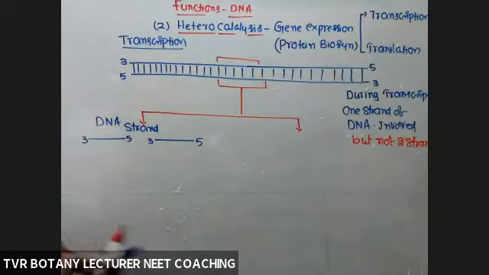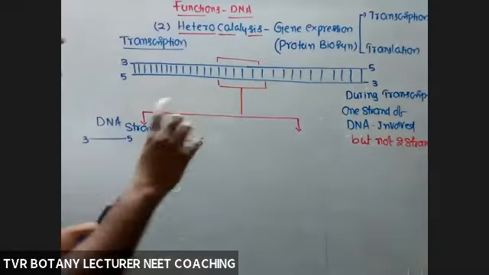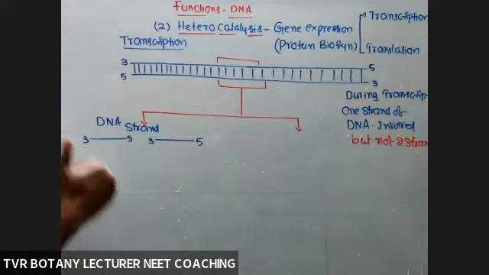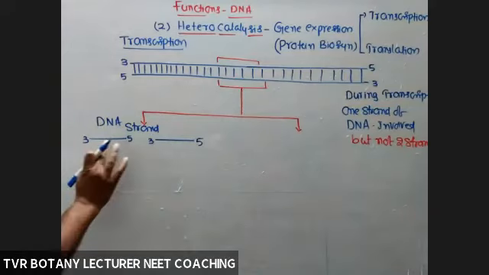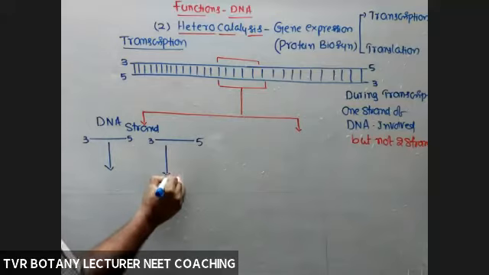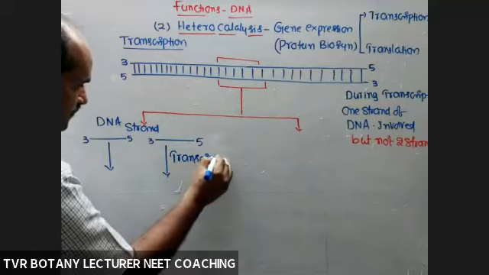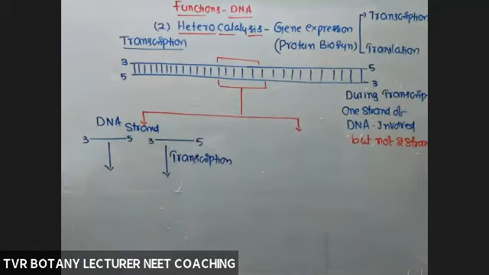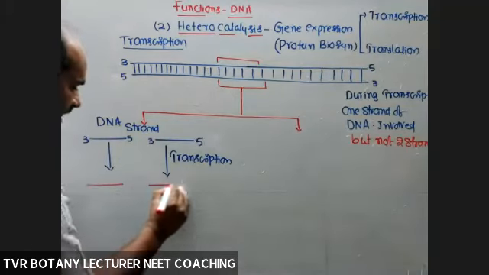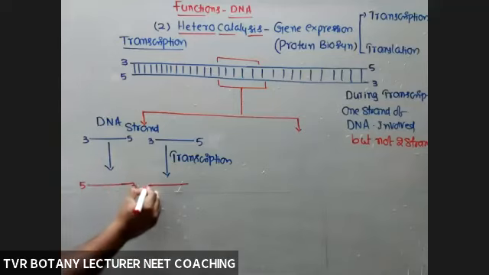So to answer that, take two strands. By taking two strands as a template, definitely we can understand why two strands are not involved, why one strand is involved. So this is DNA strand 1, DNA strand 2. Now transcription. Same segment of DNA, coding for two different mRNA molecules. This mRNA with 5 to 3, this one with